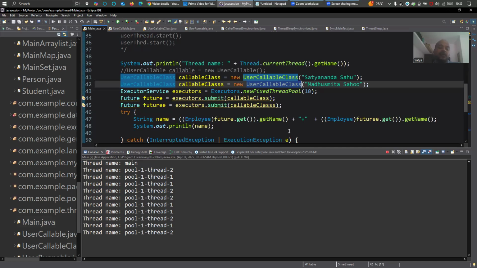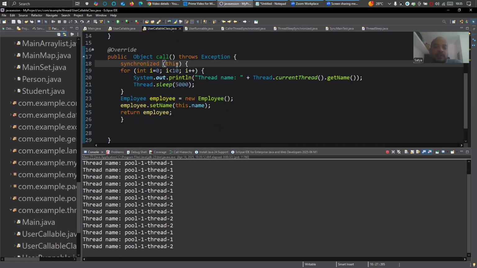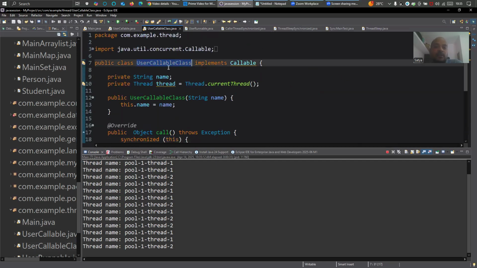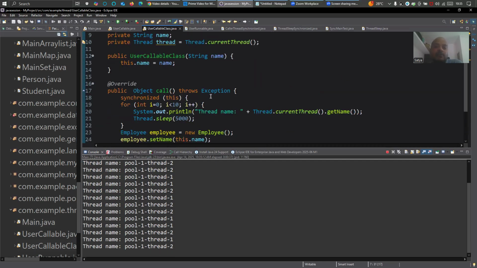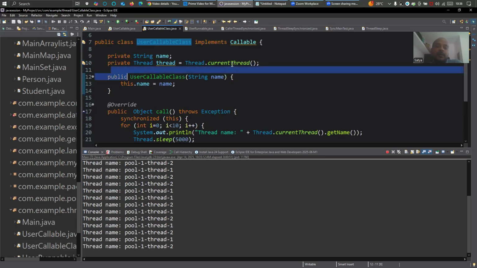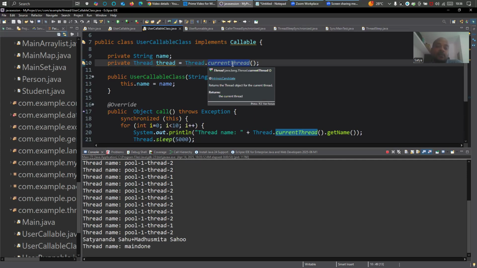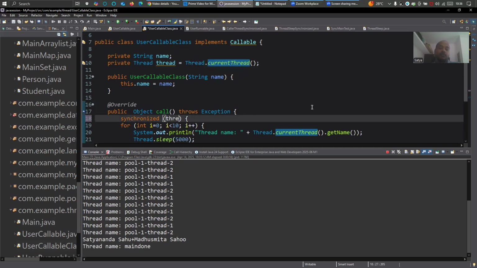See, again it started printing alternately, 2 1 2 1 1 2 1 2 like that, right? See what happens when we're synchronizing on this object. We are synchronizing on this user callable class, and the callable class has this method, but it is not taking the lock of that. But when I use a thread, I'm calling from a thread, the current thread. Whenever the current thread, that is the first thread, is going to lock the object.